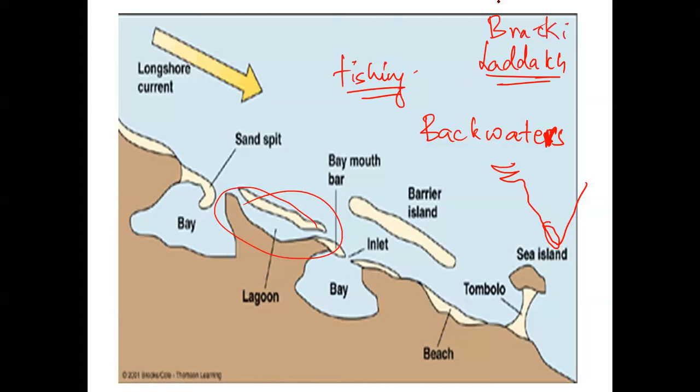Now tell me, what is brackish water doing up in the Himalayas? You have Tso Moriri Lake and you have Pangong Tso Lake, right? I think you know this. Wular Lake, okay.